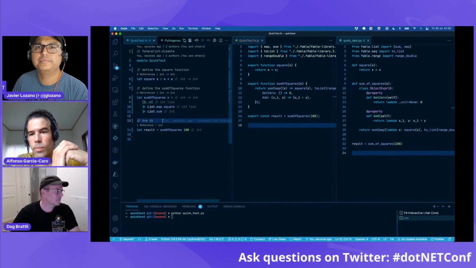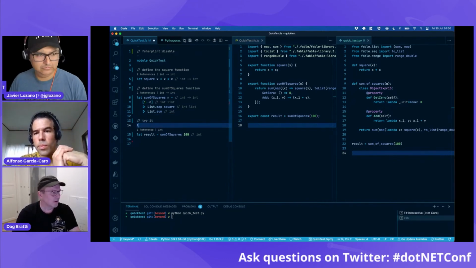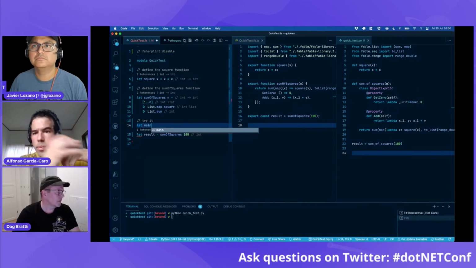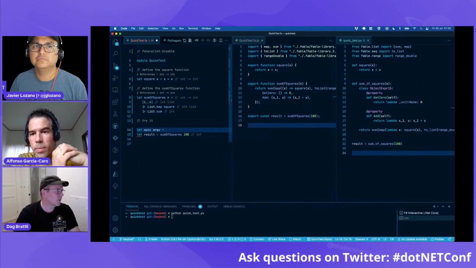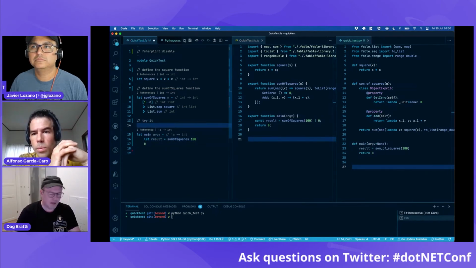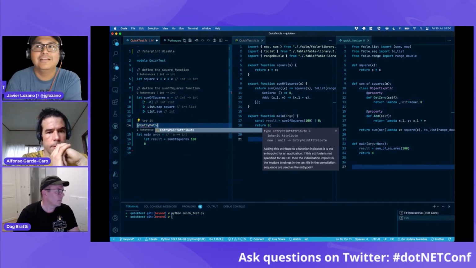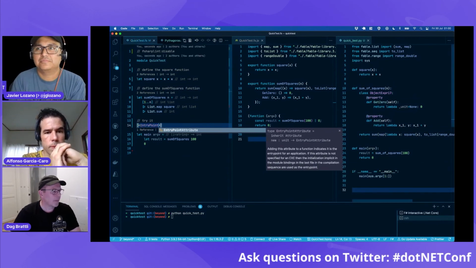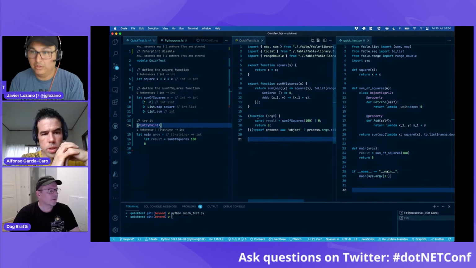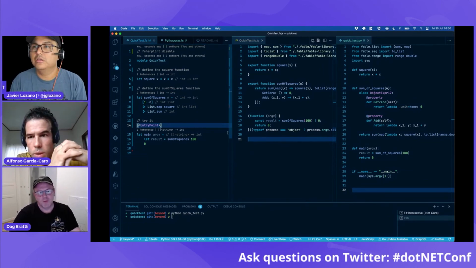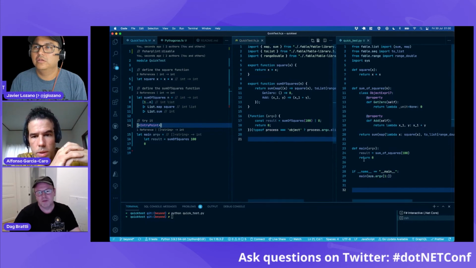And perhaps we could say that main equals like this, and we can see how it transforms the program into the equivalent JavaScript and Python.